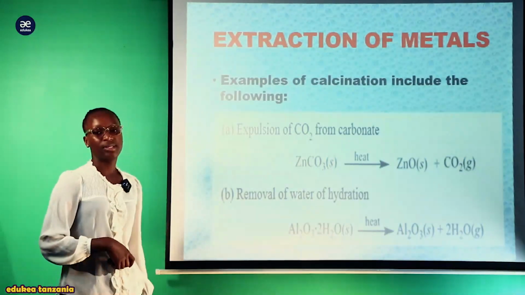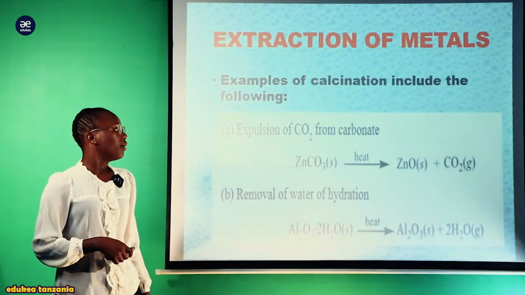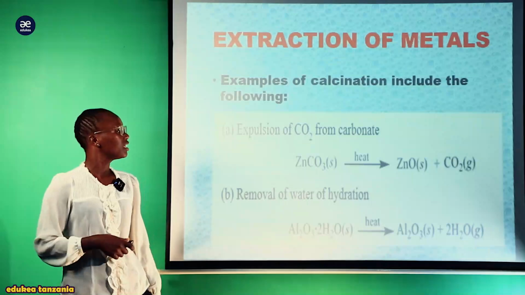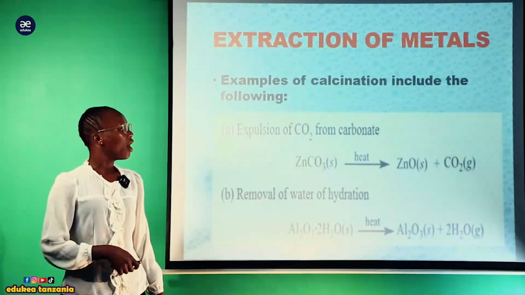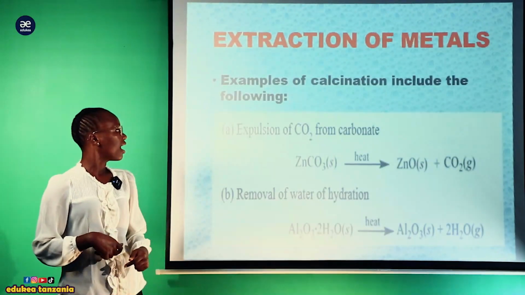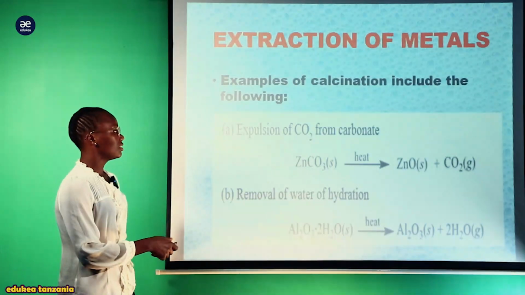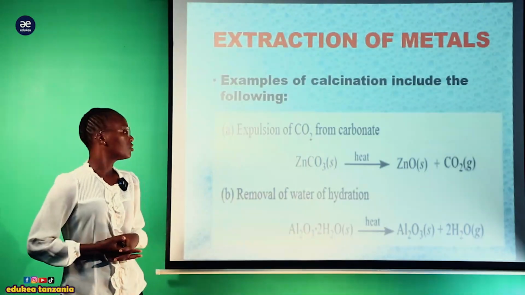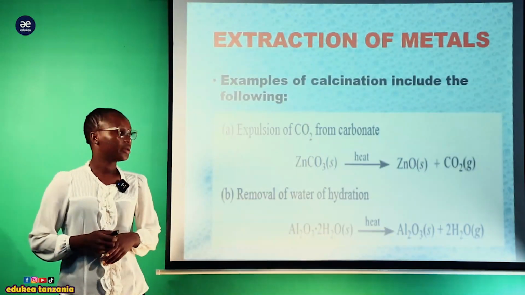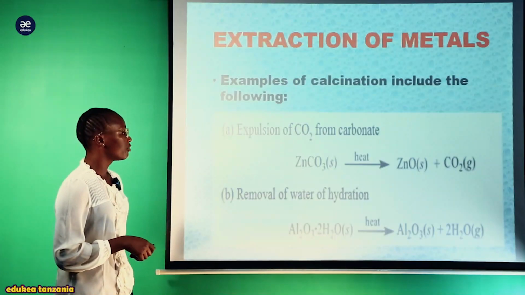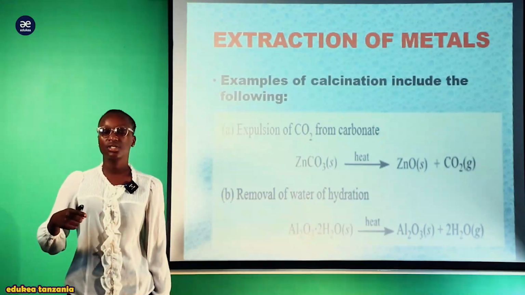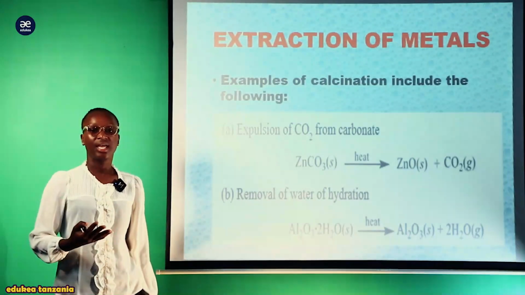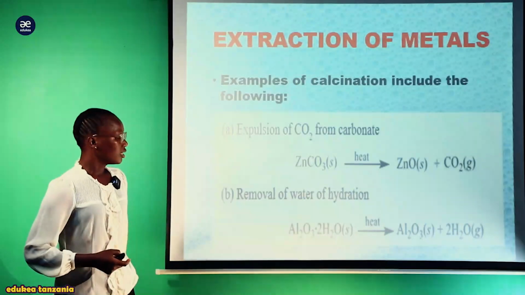Here we have zinc carbonate. Now this zinc carbonate, after heating, finally we are going to have the respective oxide, zinc oxide, which is a metal oxide. Now my student, there we have the expulsion of carbon dioxide, as you see, lakini yenyewe imekuwa involved from carbonate compounds ambayo ni zinc carbonate there. But also we have removal of water of hydration, kwamba tuliona during calcination kunakuwa na zile removal of water of hydration, zile gaseous vile vile kuna zile moistures, so zinakuwa driven out.